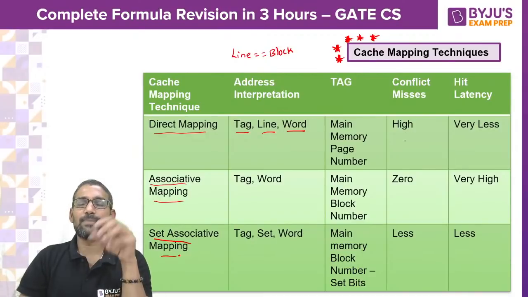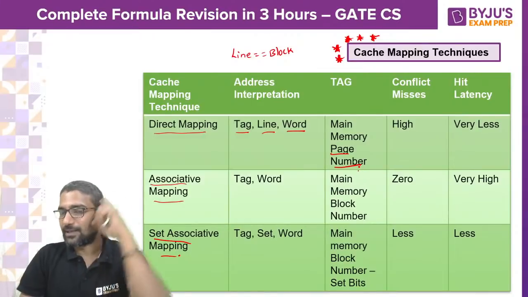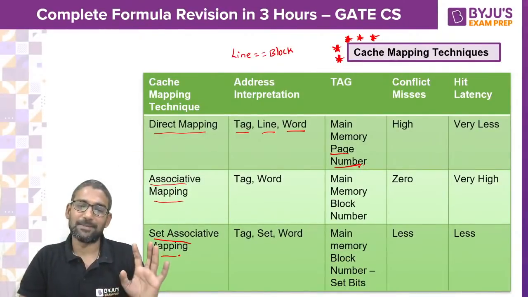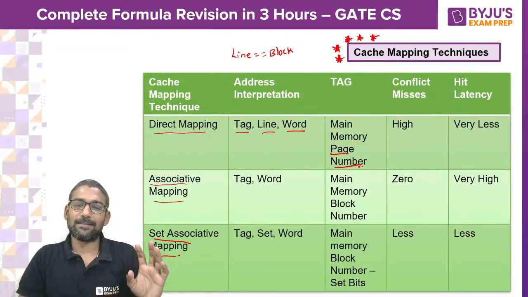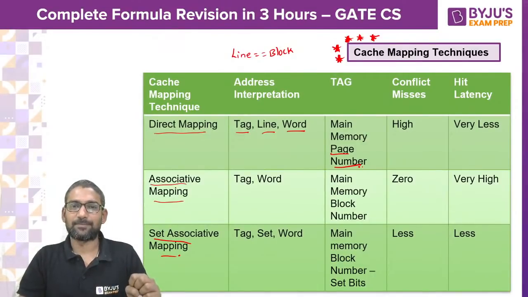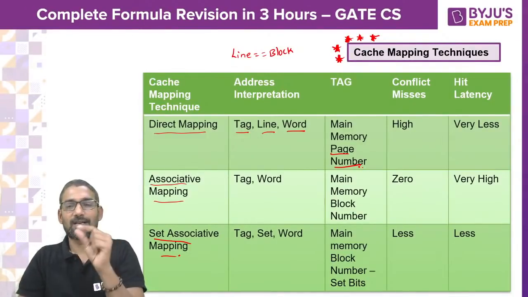And what is maintained as a tag by DM? It maintains the page number of main memory. Here page number means, don't immediately go for the paging concept of OS. That is different. I think you know. Page number means here DM cache interprets main memory as a group of cache memories. That individual, single cache memory group we are calling as a page here.